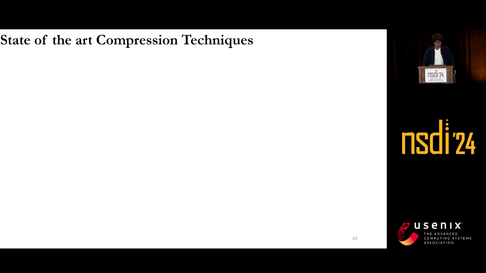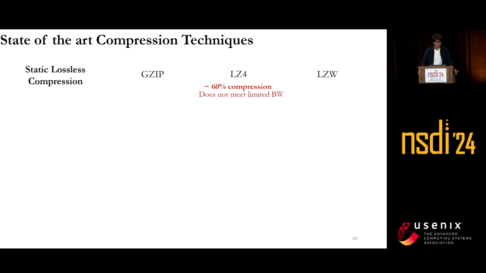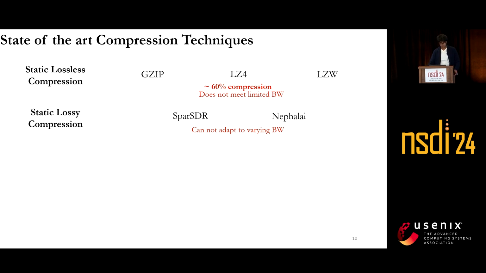Before designing such a dynamic compression algorithm, we asked a question: how do the state-of-the-art compression techniques perform? We looked at static lossless compression, including gzip, LZ4, and LZW. They give somewhere around a 60% compression score, but that is not enough to meet the limited backhaul that we just saw. Some recent works like SPAR-SDR and NFLi propose static lossy compression. One, they are not able to meet the limited backhaul bandwidth, and also they don't adapt to the varying backhaul bandwidths that we just saw.